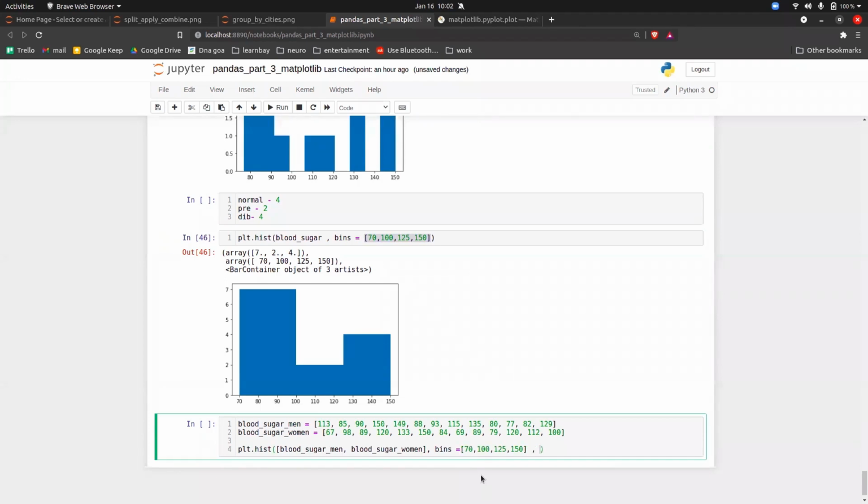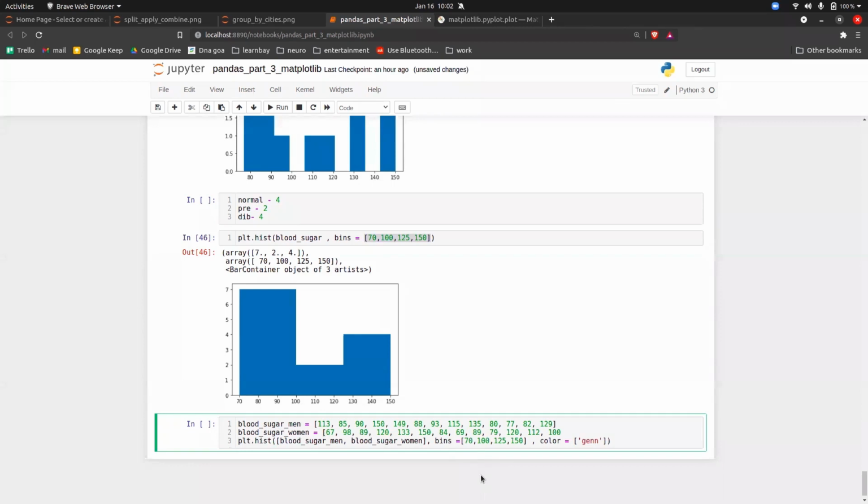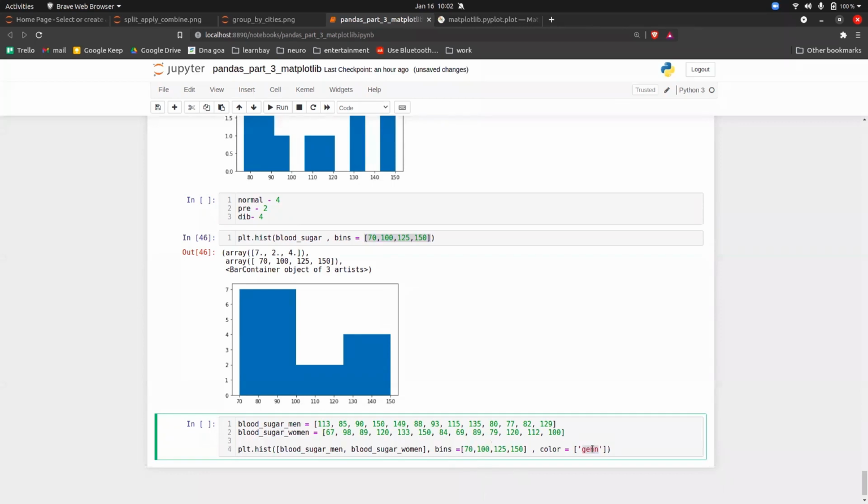Now what you can do is give a color to the different bins. For example, for men, let's give green, and for women, let's give orange. Then you can give a label here. Obviously, what green and orange represent, we have to give that in the form of a legend also, right?